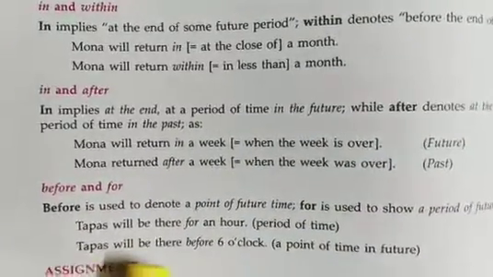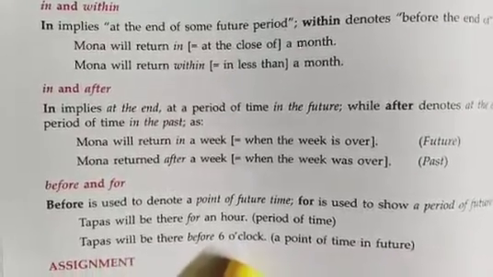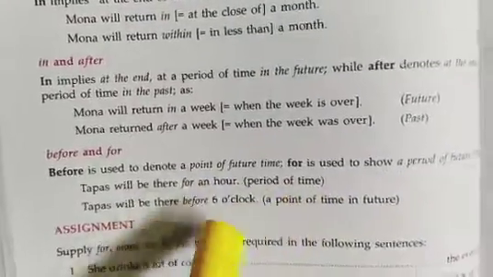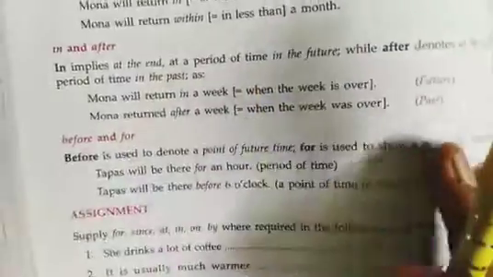And in the next example, Tapas will be there before 6 o'clock. That means before 6 o'clock he will definitely get there. Okay, you get the point. Now come to the next.